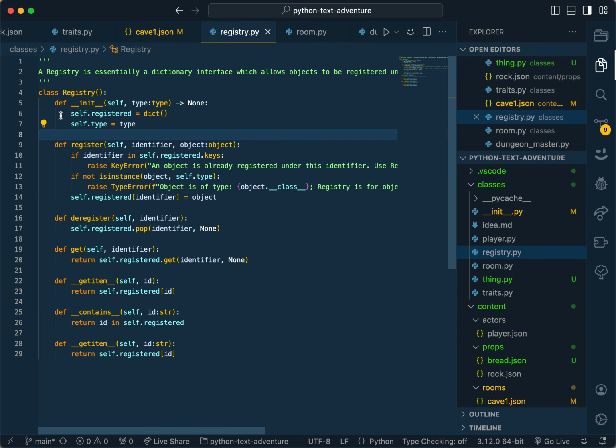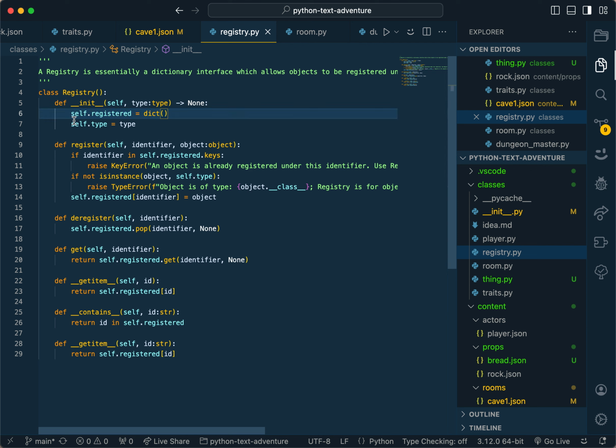A registry is basically just a wrapper class around a dictionary that has a certain type that it can contain. So the purpose behind this is that when I tell the dungeon master, which is the component that manages all the state of the game, about a new thing that I've created, like a new object or a new room or whatever, I will register it in the respective dictionary.